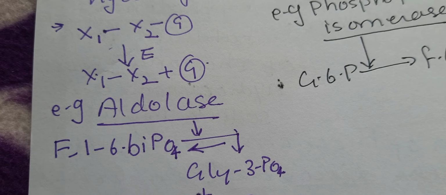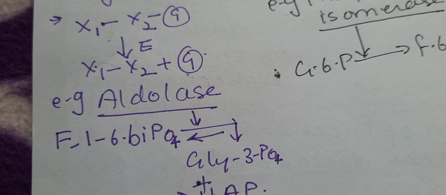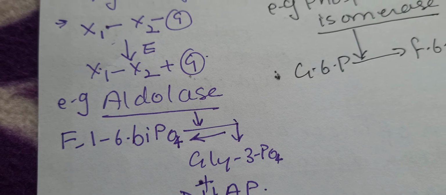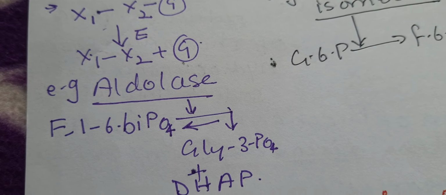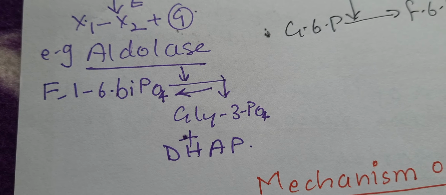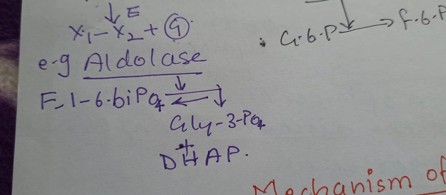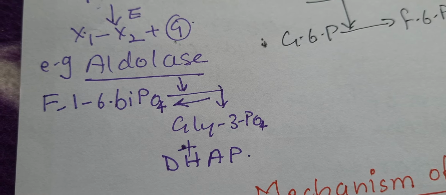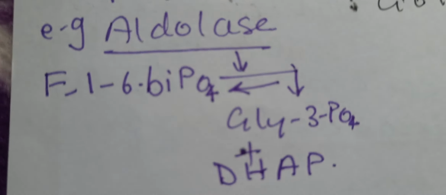For example, fructose 1,6 biphosphate gets broken down into two different compounds, glyceraldehyde 3 phosphate and dihydroxyacetone phosphate in presence of enzyme aldolase.